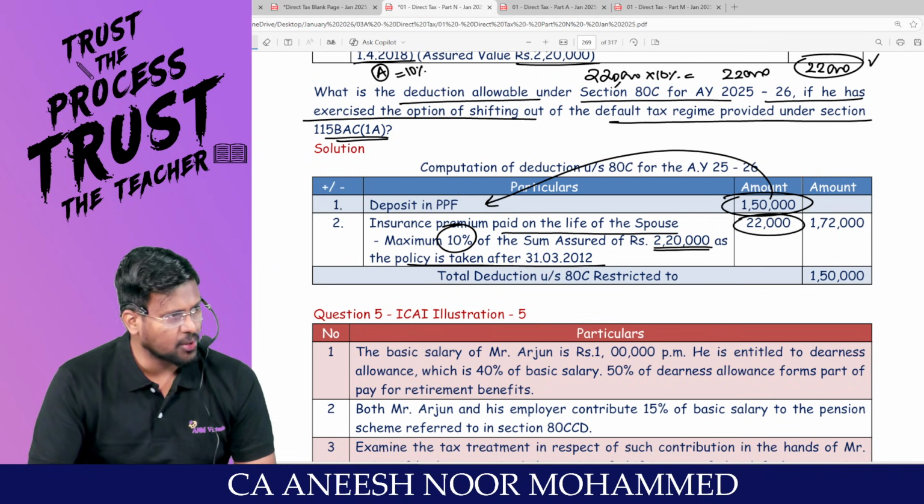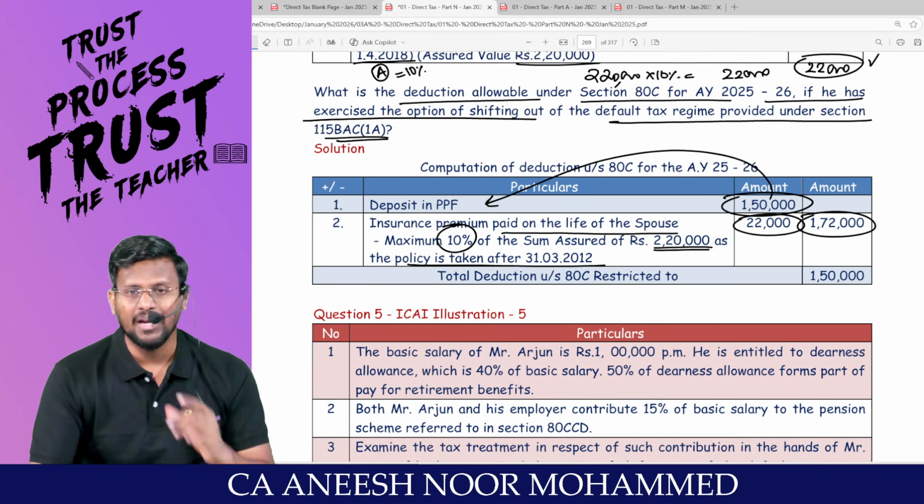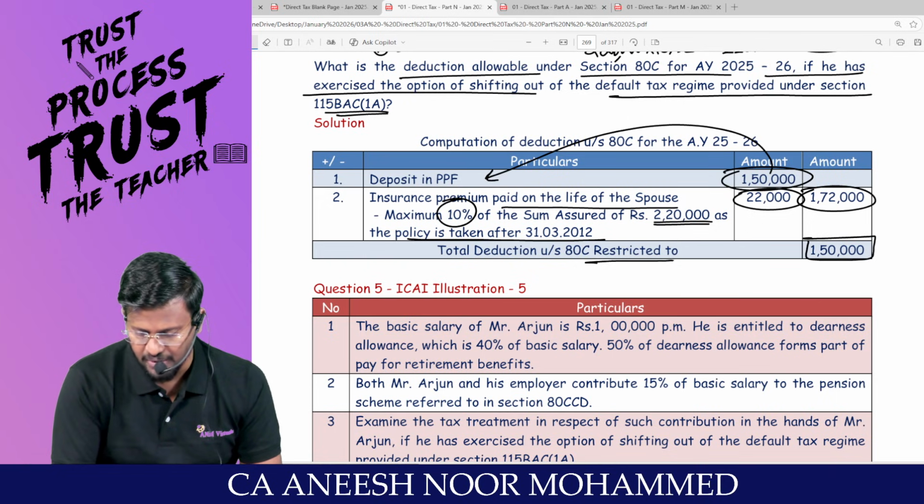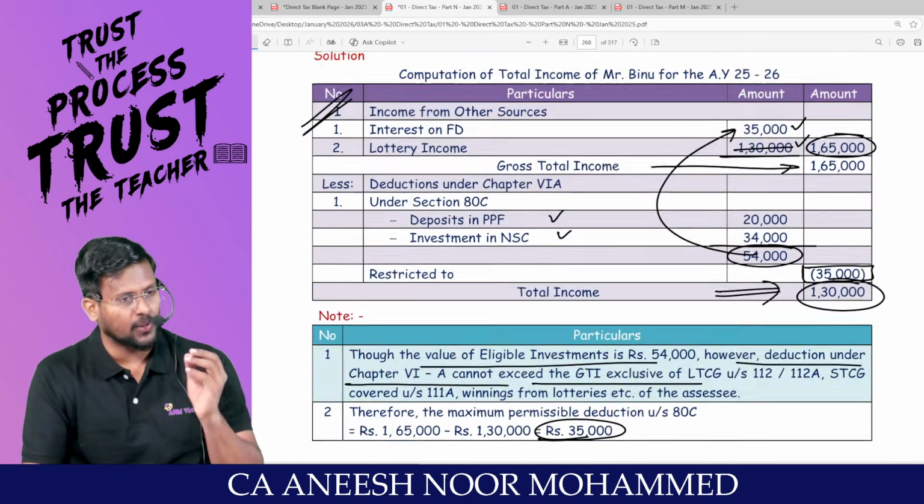So it will be restricted to 22,000. So total 1,72,000, but that will be restricted to 1,50,000. That's what the total deduction restricted. Are you all really with me?